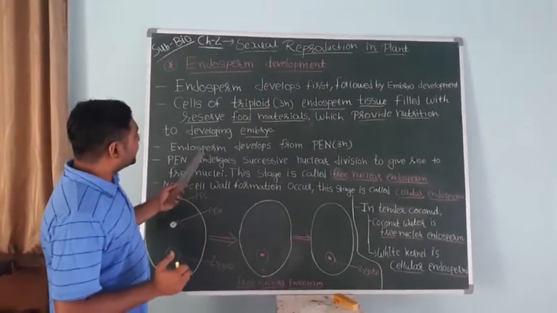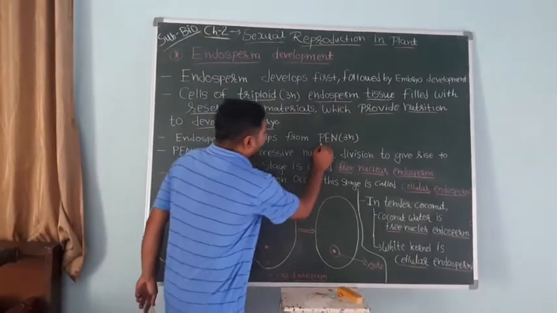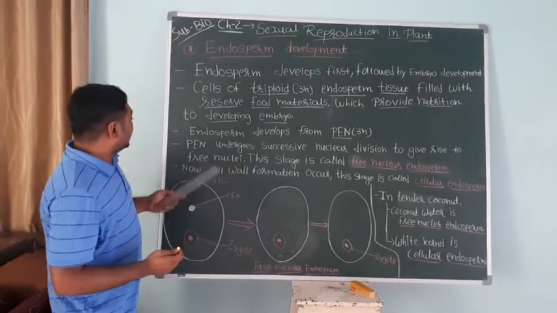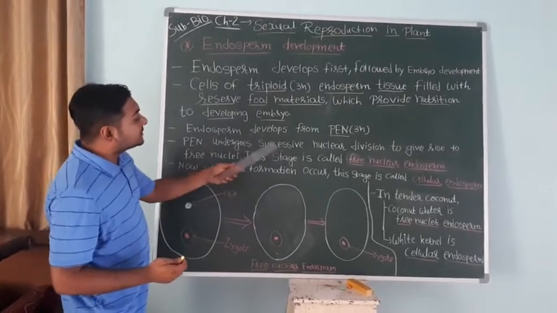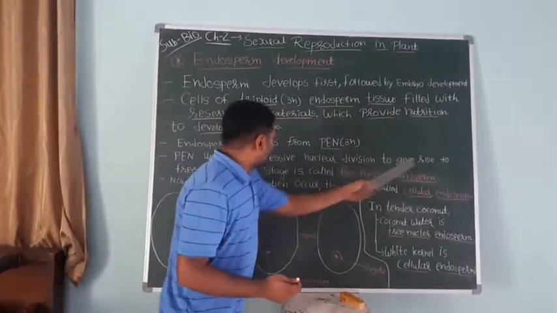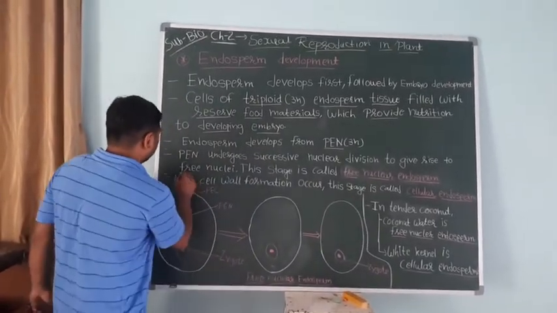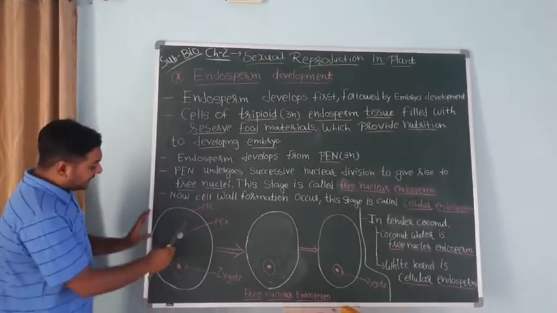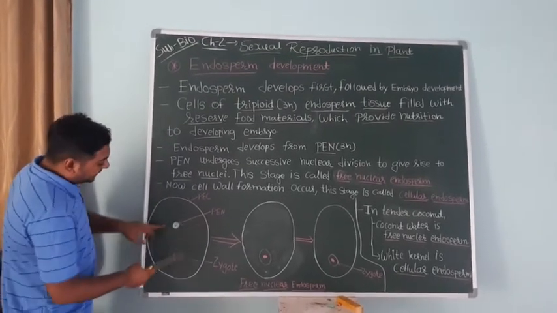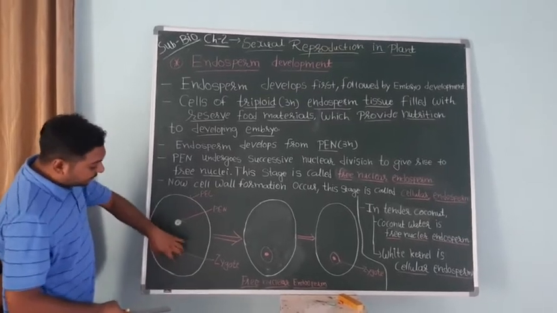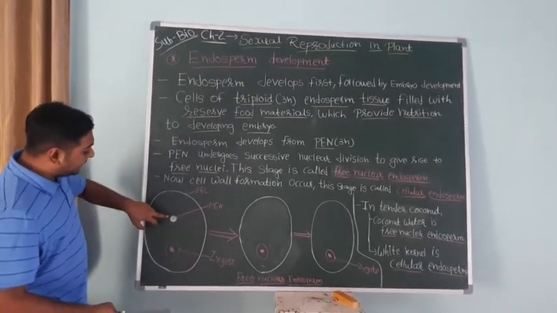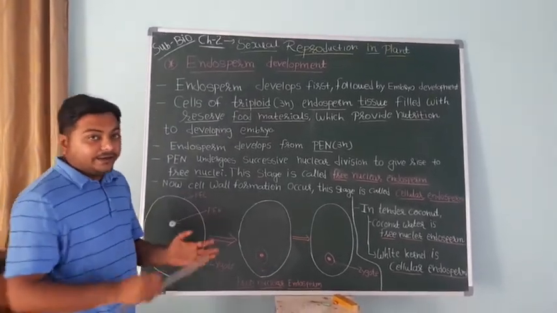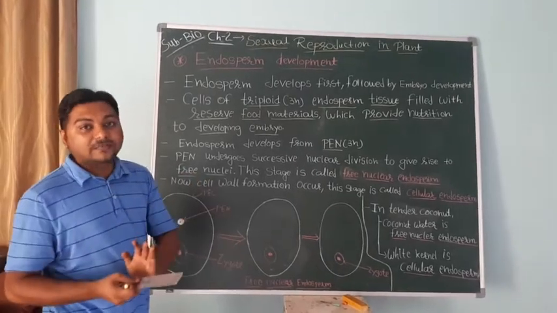The endosperm develops from PEN, the primary endosperm nucleus. The PEN undergoes successive nuclear divisions to give rise to free nuclei. You can see in the diagram of the embryo sac, this is the PEN and this is the zygote. Before the zygote develops into the embryo, the PEN undergoes free nuclear division, which means only the nuclei get divided and it is not followed by cell wall formation.